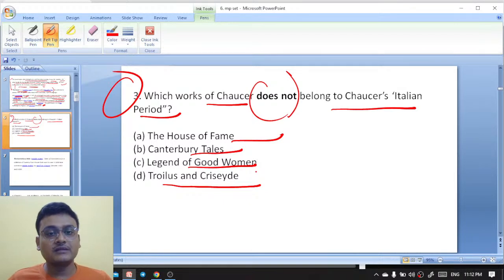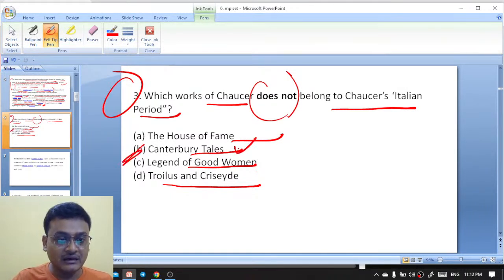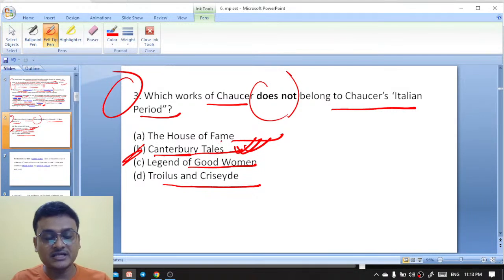Here you see that, of Chaucer's Italian period, Canterbury Tales is actually a work of the English period of Chaucer. Here Canterbury Tales is the right answer. Canterbury Tales is written in Middle English. Whereas House of Fame is actually following the structure of Dante's Divine Comedy.